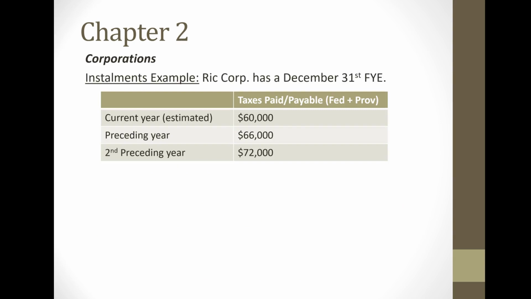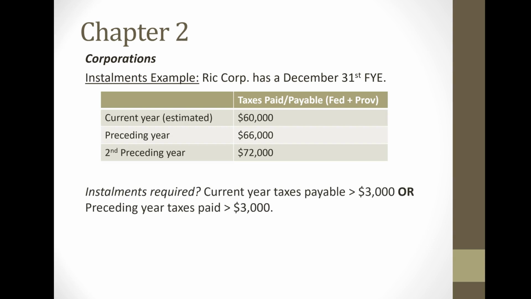So let's look at this corporate example here. So we have Rick Corporation that has a December 31st fiscal year end, and these are the taxes payable for the current year. Remember, the current year is just an estimate, the preceding year, and the second preceding year. So are installments required? Yes. The current year taxes payable is greater than $3,000, or last year's is greater than $3,000. So in this condition here, both are met, but only one had to be met in order for the statement to be true, because once again, this is an or statement.